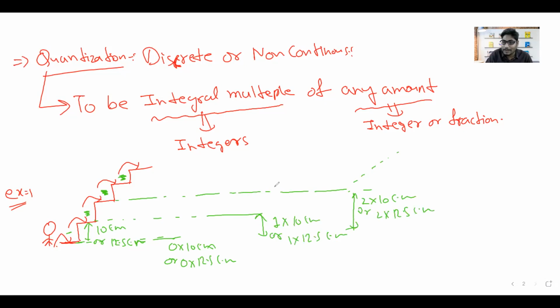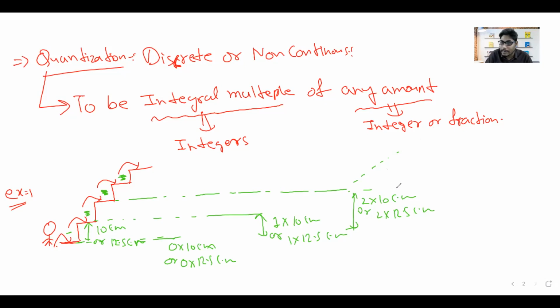So what is hidden behind these amounts? We can see definitely here 0 times 10, 1 times 10, 2 times 10, 3 times 10, and 4 times 10. By watching this, we can predict what the next level of height can be. These levels of height are nothing but an integral multiple of some amount, 10 or 12.5.